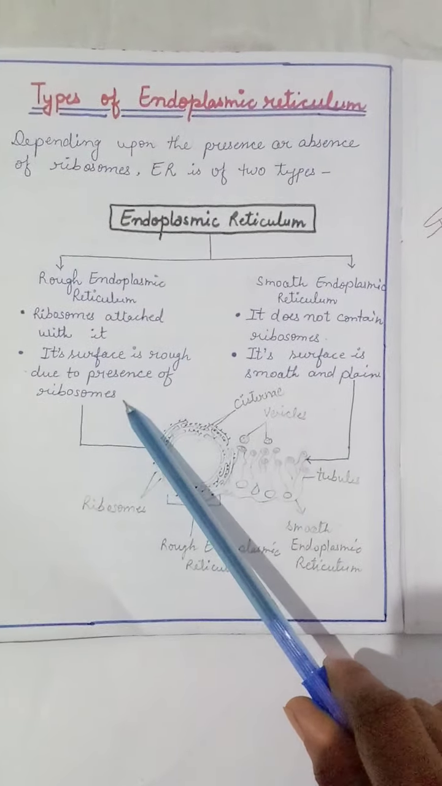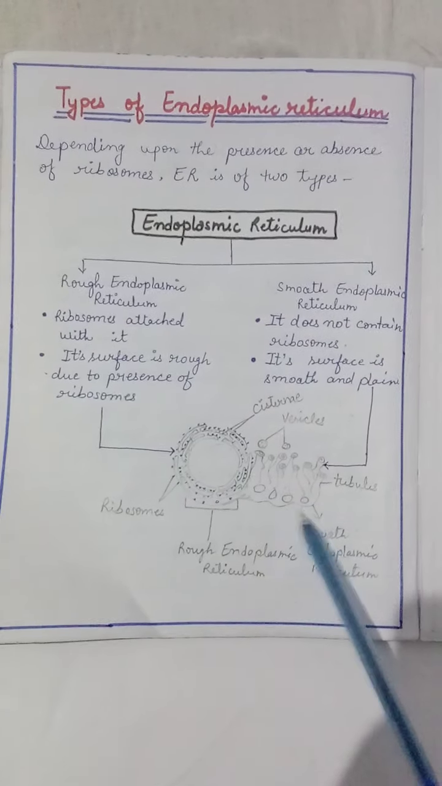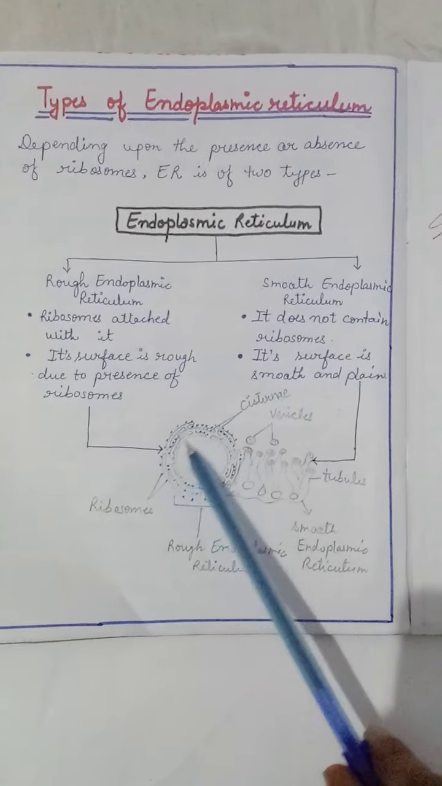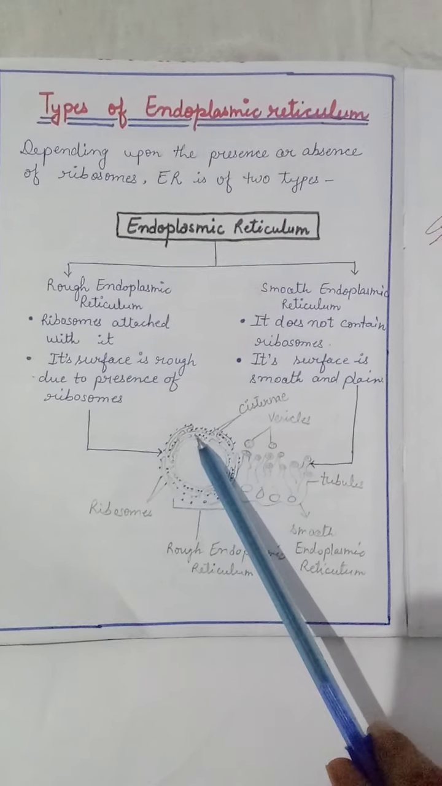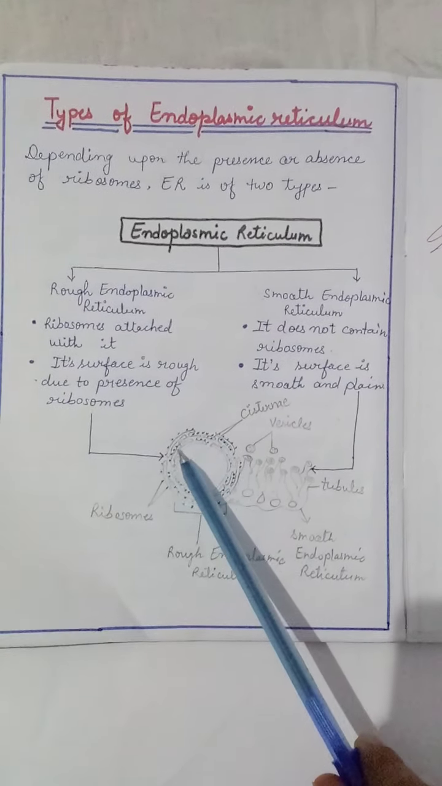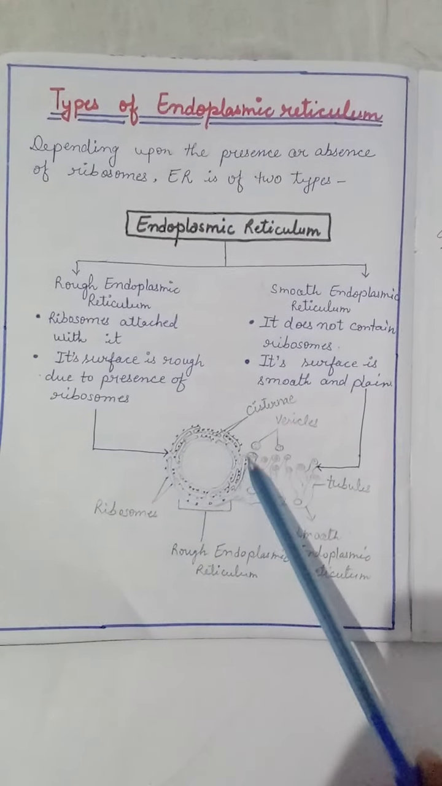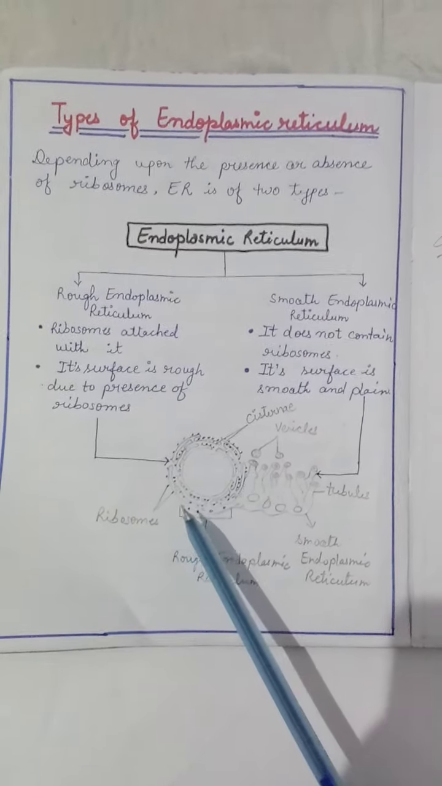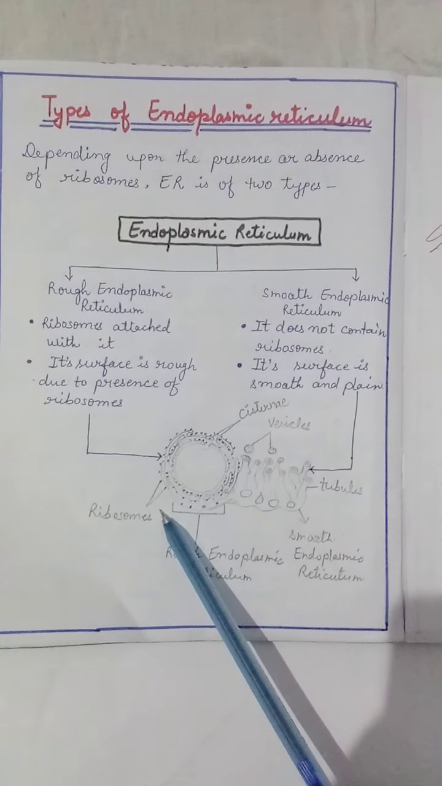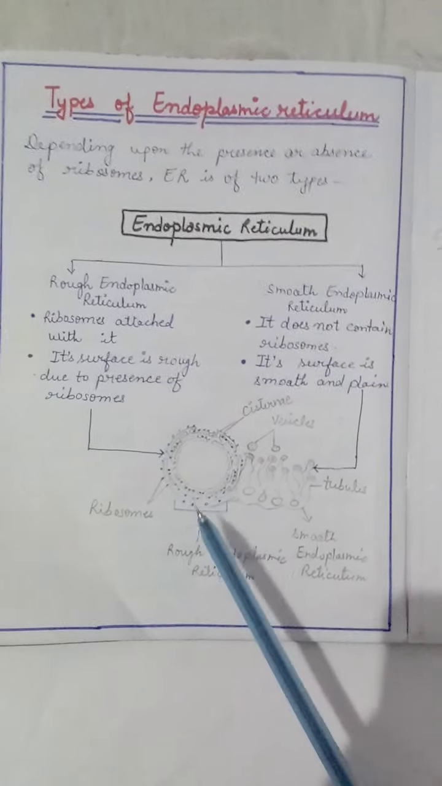Yes, when you see it under the electron microscope, you will see the same structure. Here you can see the endoplasmic reticulum surface has dots, and these dots refer to ribosomes. It means the endoplasmic reticulum surface has ribosomes. Okay, ribosomes are present, it means it is a rough endoplasmic reticulum.